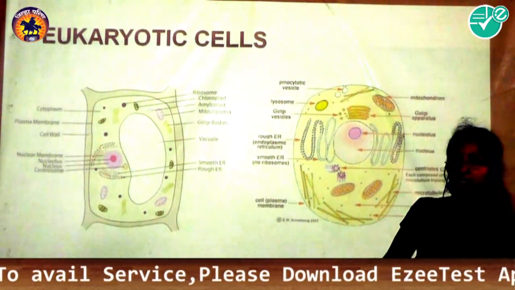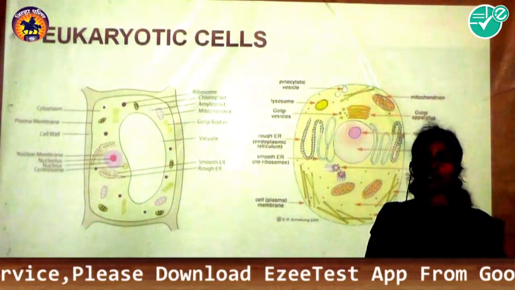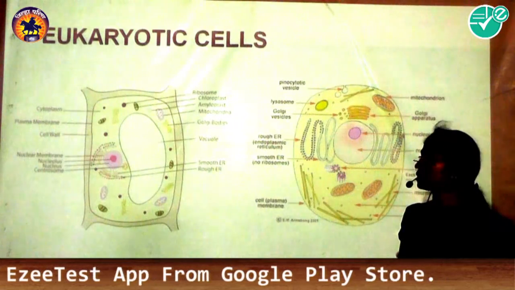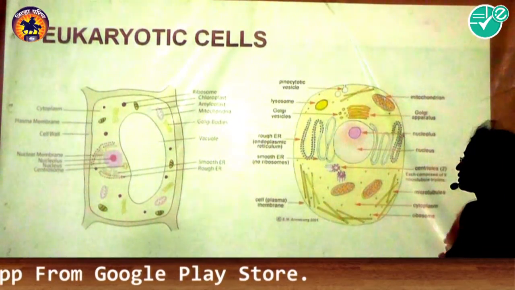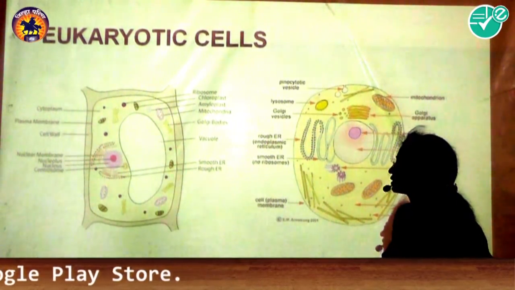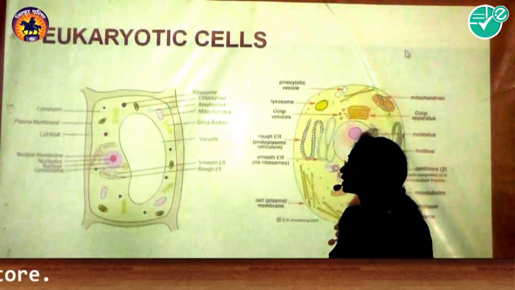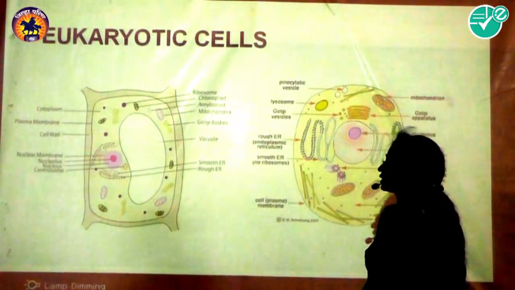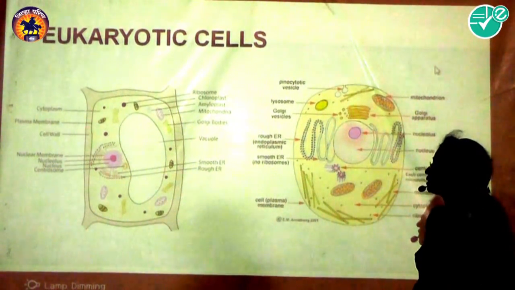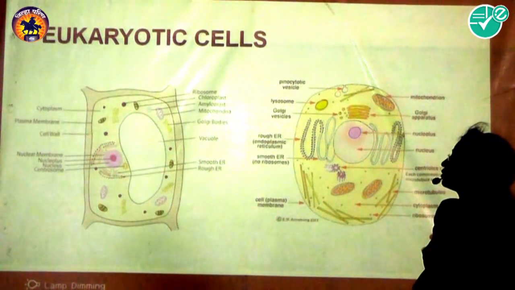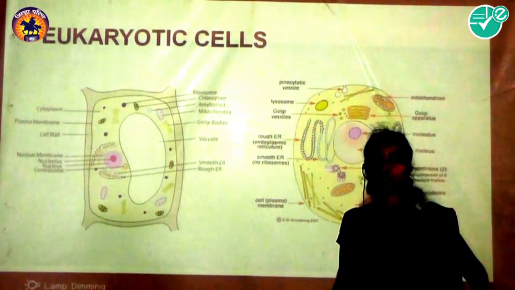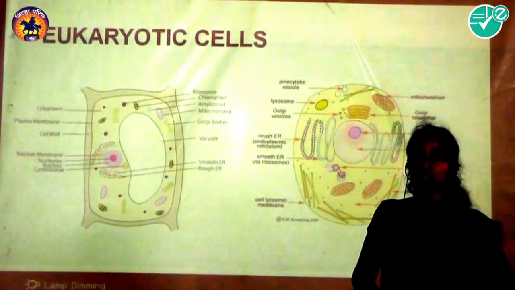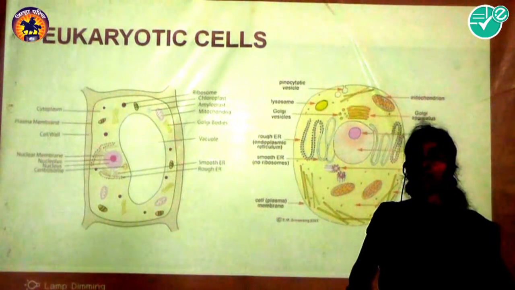The prokaryotic cell we have already studied in my first lecture. Now I will start the second topic, the eukaryotic cell. Eu means true and karyon means nucleus. A true nucleus is present in this cell, and that cell is the eukaryotic cell. It is an advanced cell because it is present in higher organisms like plants and animals.